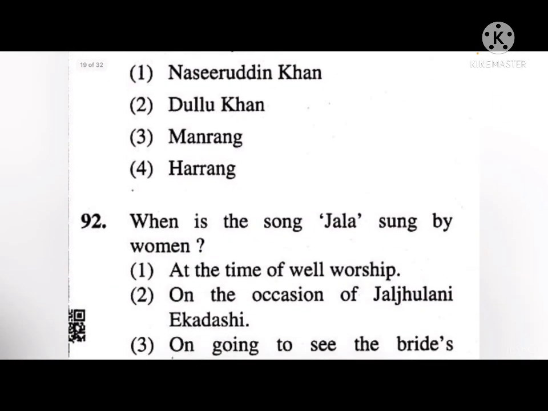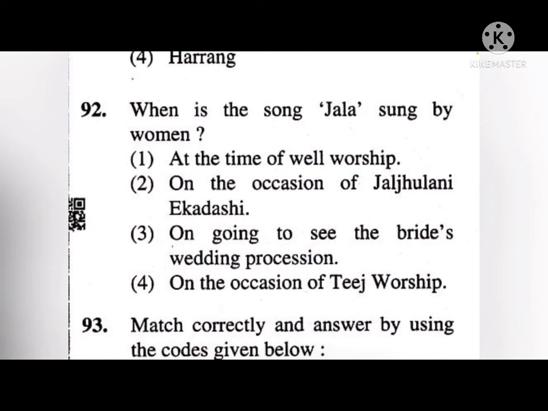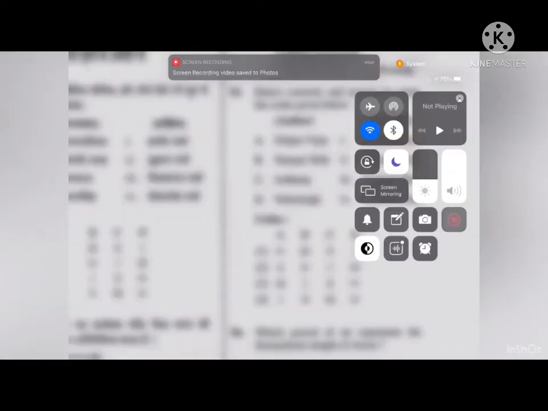Question number 91. Who was the promoter of the Jaipur House of Khayal? Okay, so Naziruddin Khan, Dullu Khan, Manrang or Harrang. Okay, so the correct answer is third, Manrang. When is the song Jala sung by women? Okay, so at the time of well worship, on the occasion of Jhaljulni Ekadashi, on going to see the bride's wedding procession, on the occasion of Tej worship. So the correct answer is on going to see the bride's wedding procession.